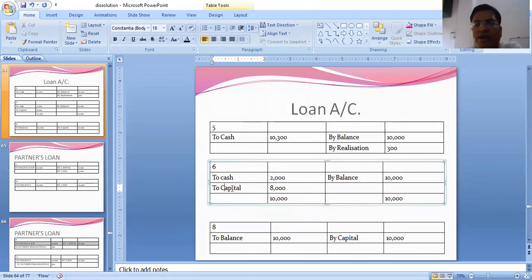Very common sense. He needs to pay to the firm, but he was going to get 10,000 out of the loan. So it's a readjustment. He only has to pay 2,000 and the matter is resolved. And for that, the journal entry: loan to cash 2,000 and loan to capital 8,000.